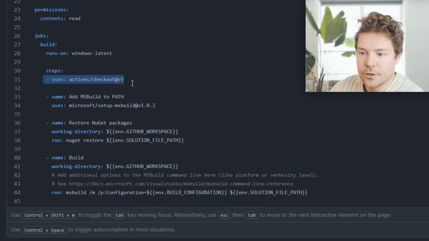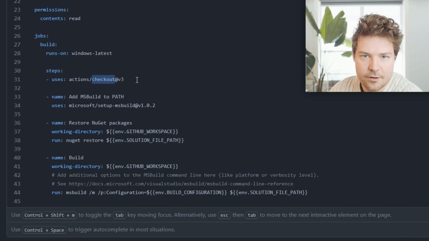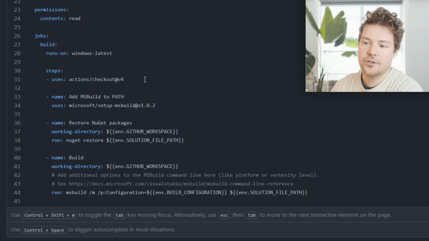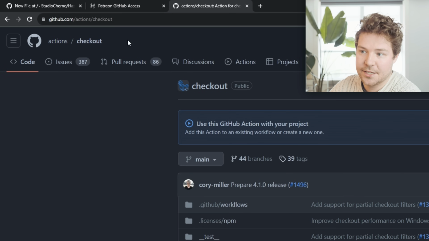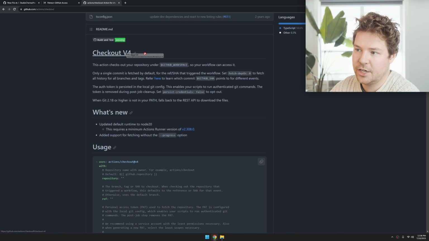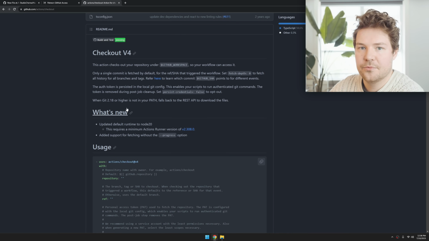First of all, it uses this actions checkout. Now, checkout v3 is not the latest version, v4 is, so I went ahead and updated that. Actions checkout, what this is and where it exists is over here: github.com/actions/checkout. This is the repository, checkout v4, that's the latest version as of me recording this.